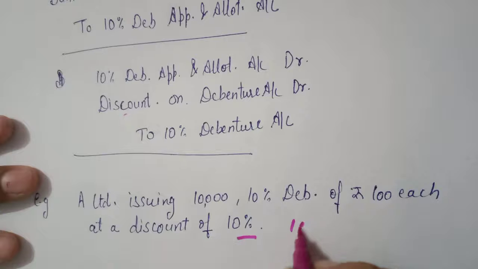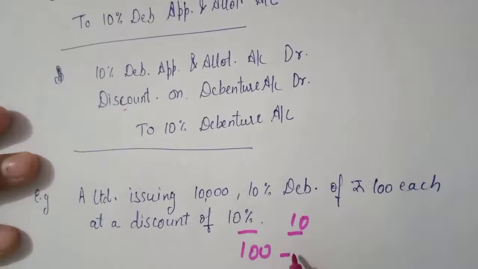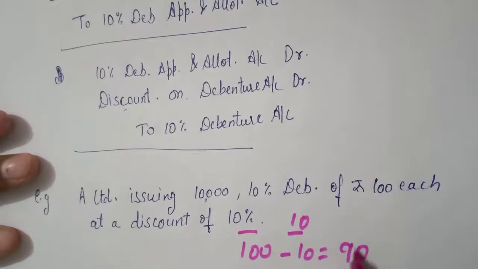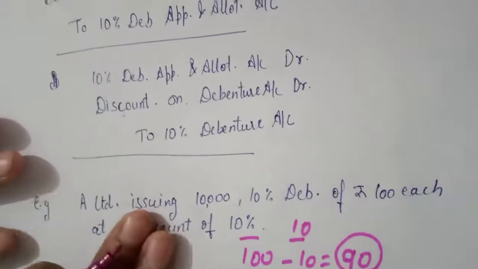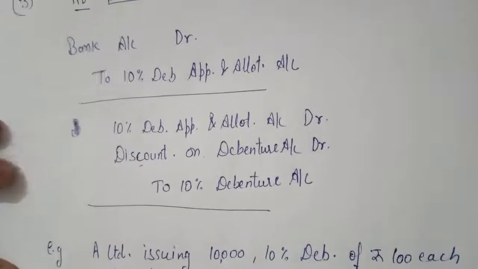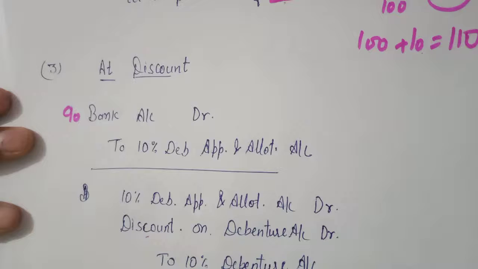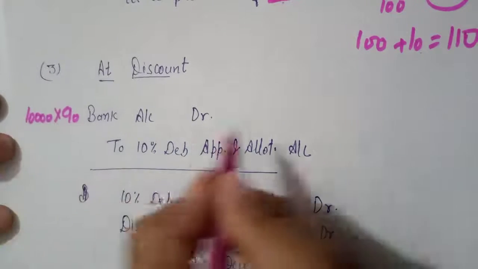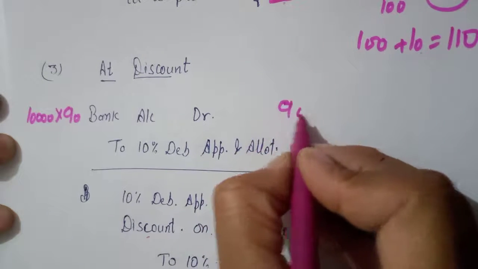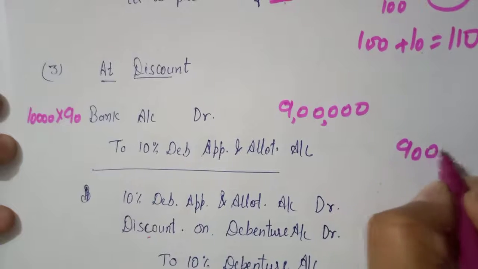10% means 10. So the debenture will be issued at 100 minus 10, that is 90. As the premium is added, the discount will be deducted. So the amount that you will write here is 90. 10,000 multiplied by 90 will be 9 lakh, and 9 lakh here.